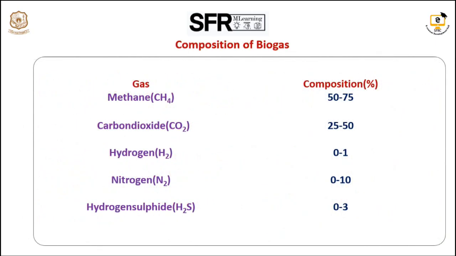What is the composition of the biogas? It mainly consists of methane, up to 75%, and carbon dioxide, then hydrogen sulfide, nitrogen and hydrogen in very minute quantities. So the major components are methane and carbon dioxide.